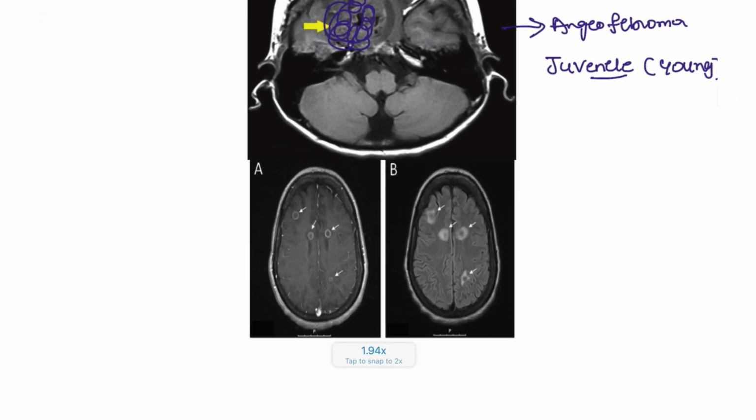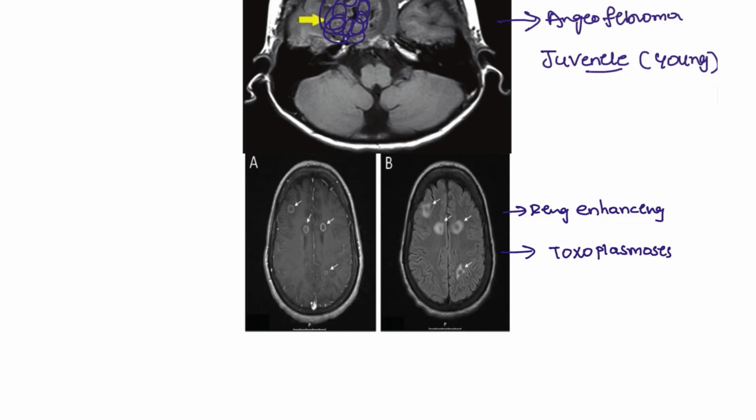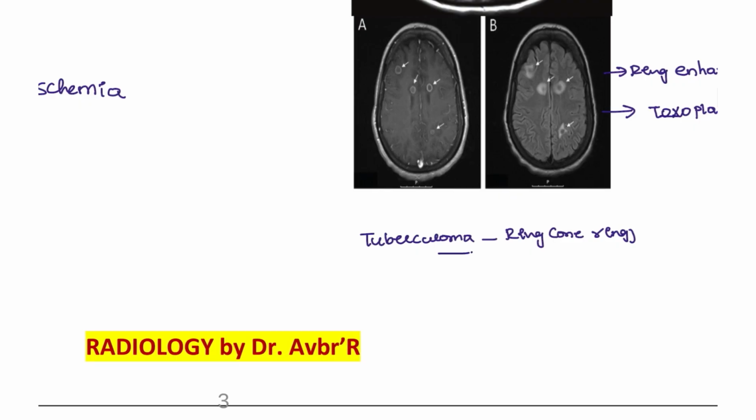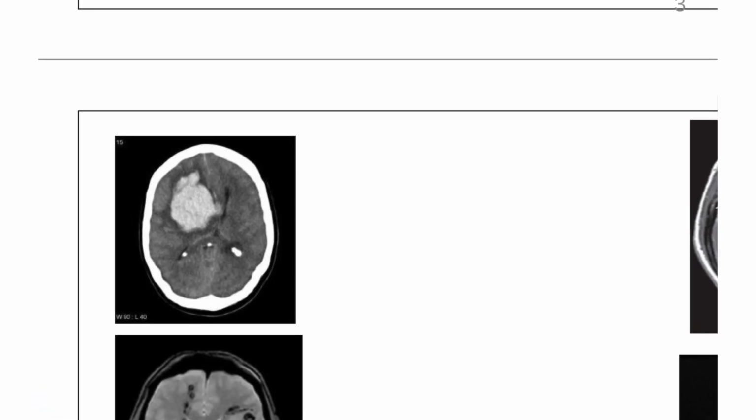Next, here you can see these are the ring enhancing lesions. The more prominent ring enhancing lesions that we are going to see are seen in patients with toxoplasmosis. Again, this is a recent INICET MCQ, toxoplasmosis lesions. And if you see a tuberculoma, you are going to observe it as a ring, only the one ring. If you see multiple rings, that is toxoplasmosis. Only one ring, that is the tuberculoma finding.